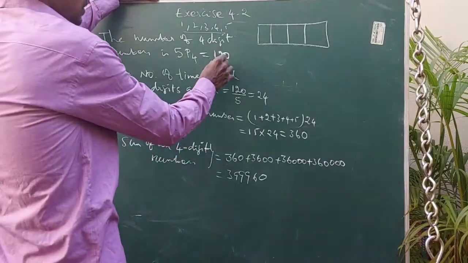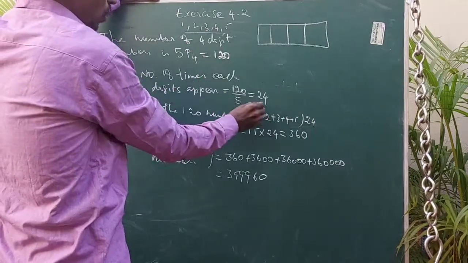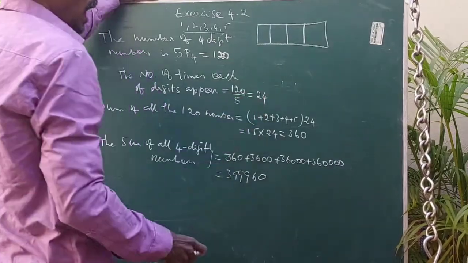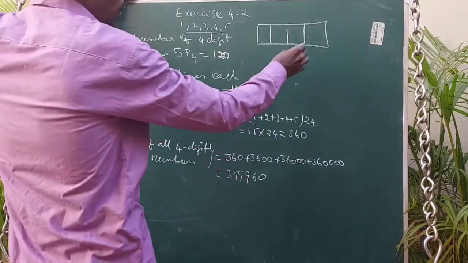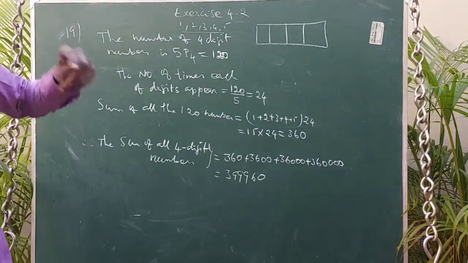So now there are 5 letters. So 120 by 5 is 24. Repetition not allowed. Okay, there are 24. Each digit will occur 24 times.